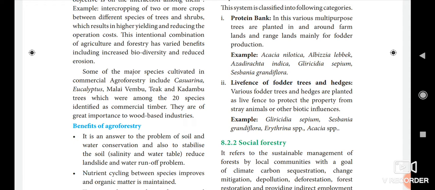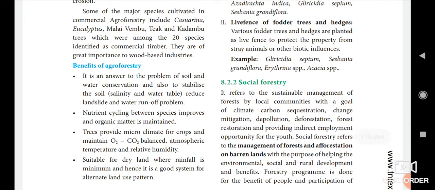Okay, different kinds of trees are planted in the same environment, that is called agroforestry. These kinds of trees are of great importance to wood based industries. Okay, so what are the benefits of agroforestry?